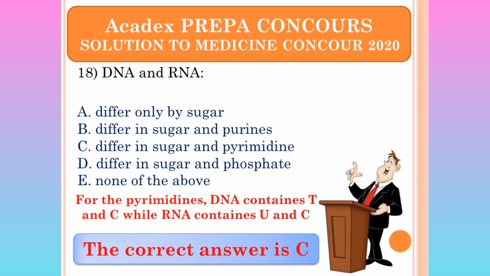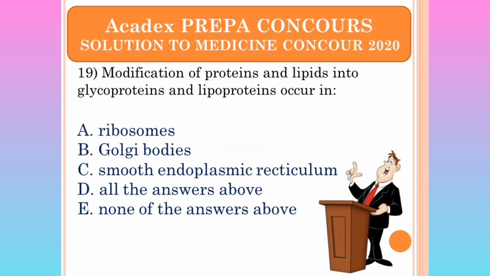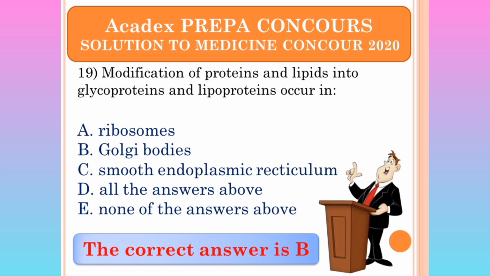Number 19, I think so. We're in number 19 now. Modification of proteins and lipids into glycoproteins and lipoproteins occurs in ribosomes, Golgi bodies. Yes, it occurs in Golgi bodies.